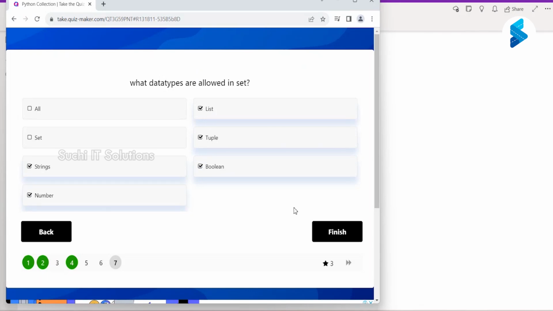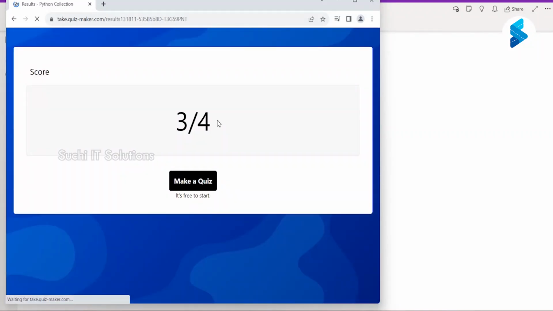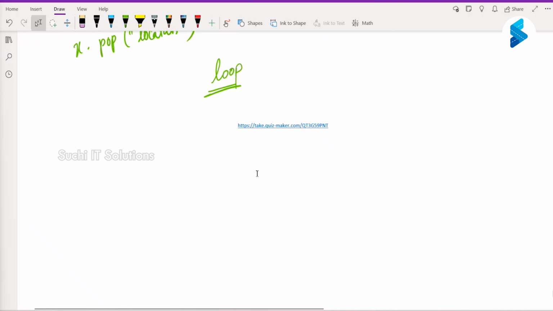Okay, tuple is also allowed. Not list, but tuple. Right, that is why I ask you guys to be interactive. You should be able to tell when I ask the question. So that is fine.